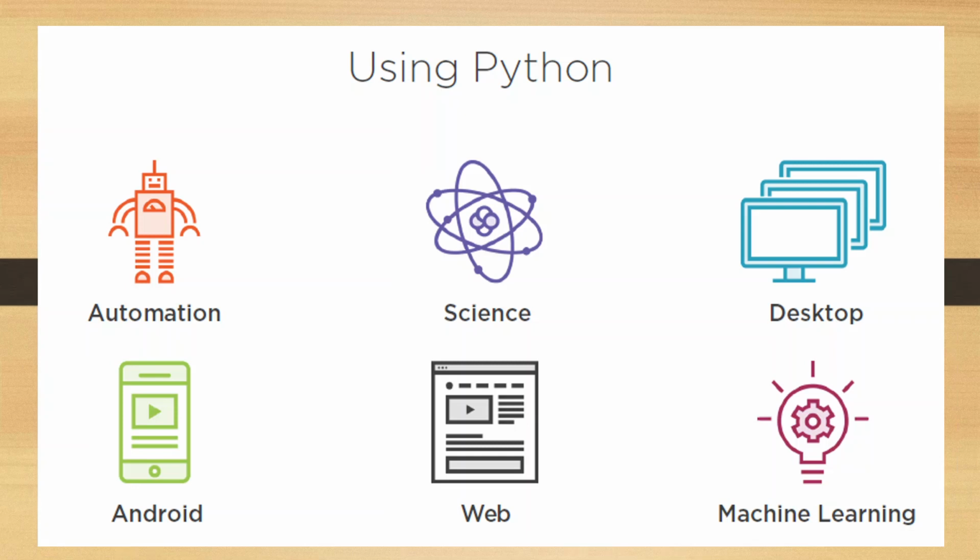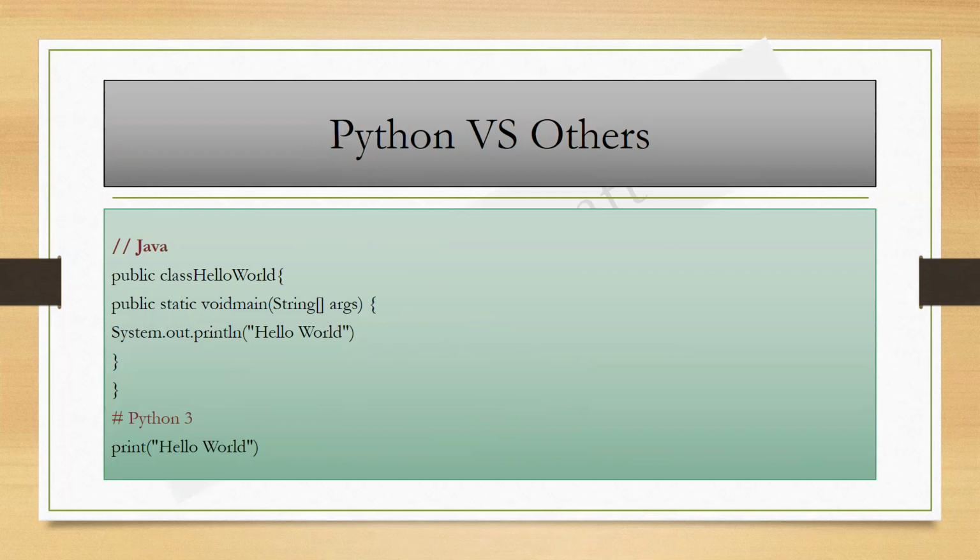Python is very simple to write. Here is the Java code that prints hello world to the console, or rather, standard output. Now, here is the Python version of the code that does the same job.